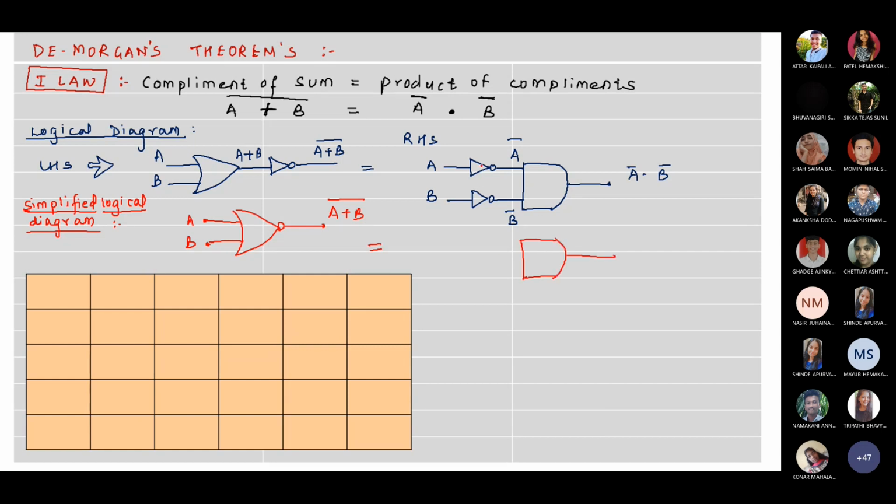But instead of showing a NOT gate, we can just show bubbles, because bubbles give you the inversion operation. So A, B first get complemented, and that's why we get A bar dot B bar.